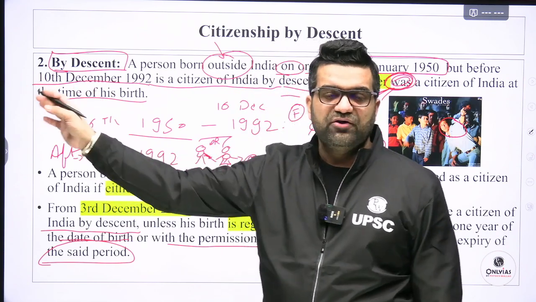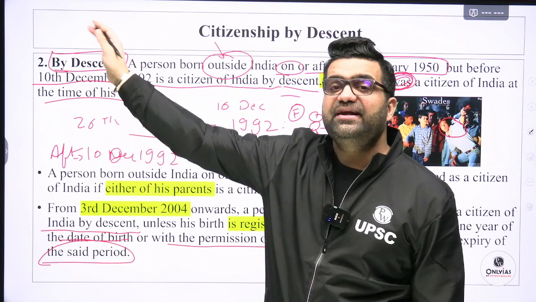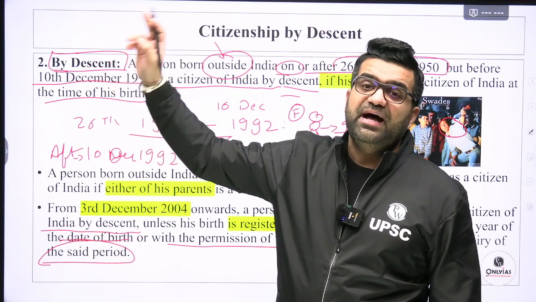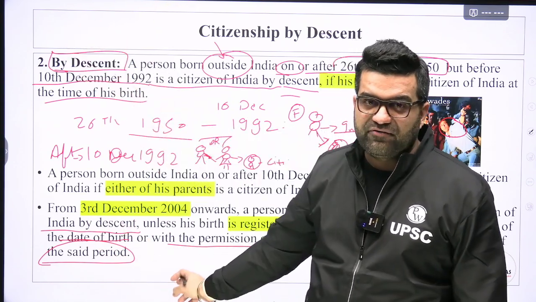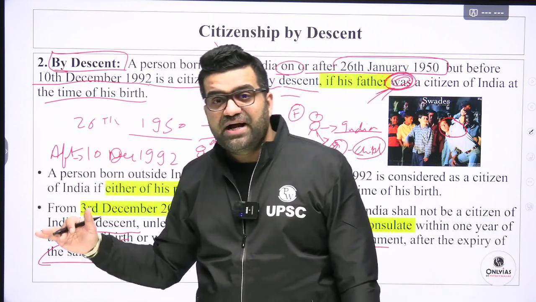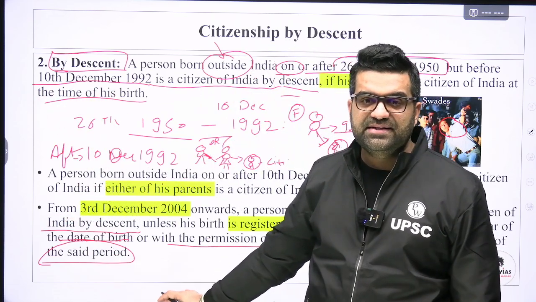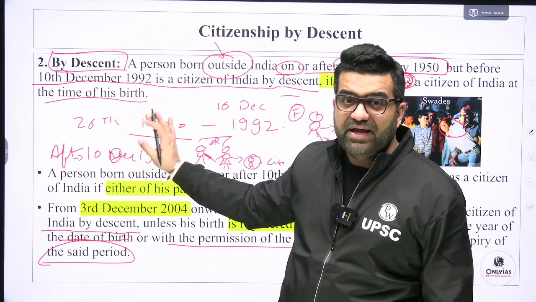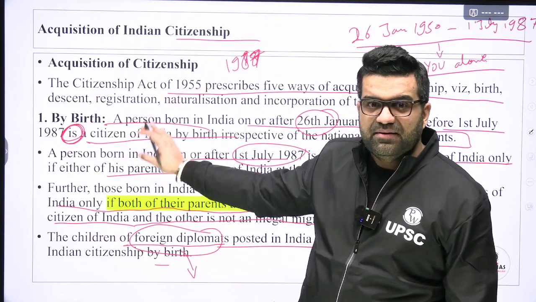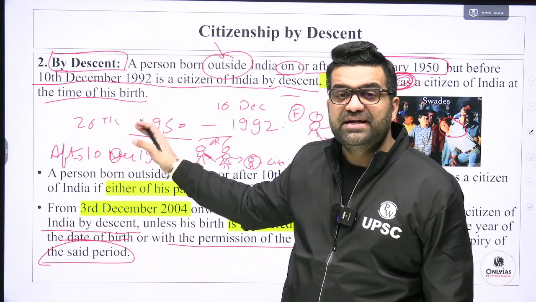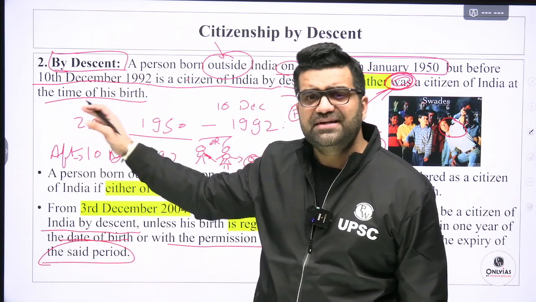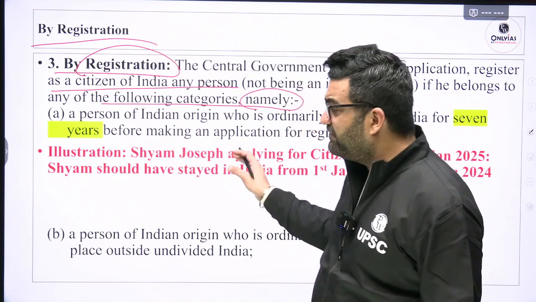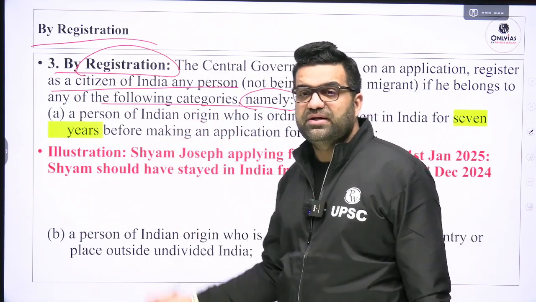Consider the Indian Consulate Office to be the municipality of India in that country. Like we registered the birth in municipality, we have to register the birth outside India in the Indian Consulate Office. So that later on that child, when he grows up, can automatically get the citizenship of India by descent. Descent is still an automatic method of gaining citizenship. Okay, first is by birth, second is by descent, by virtue of the fact that your parents were Indians. Now third is by registration. This is relatively tough. That is why I said in the beginning, this is what consumes a lot of time.